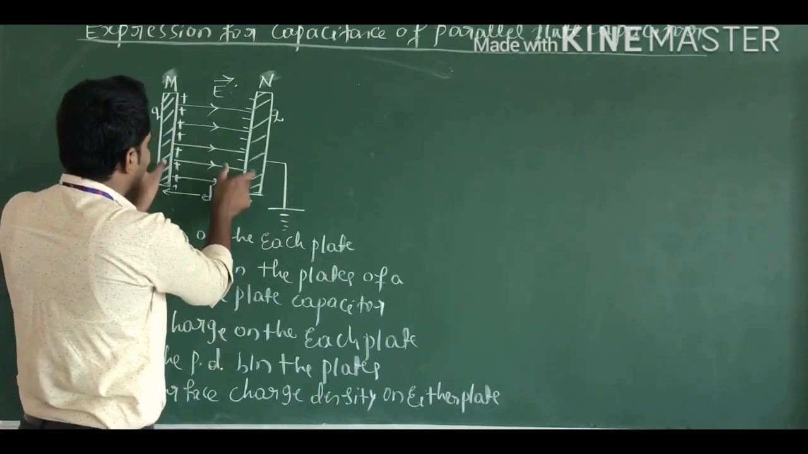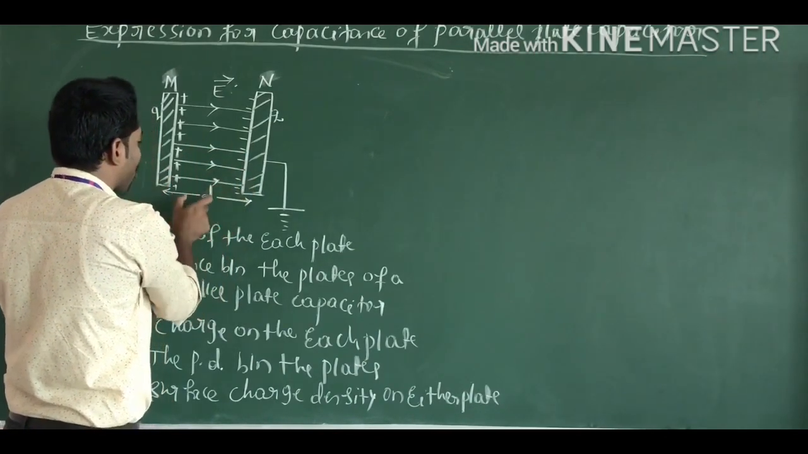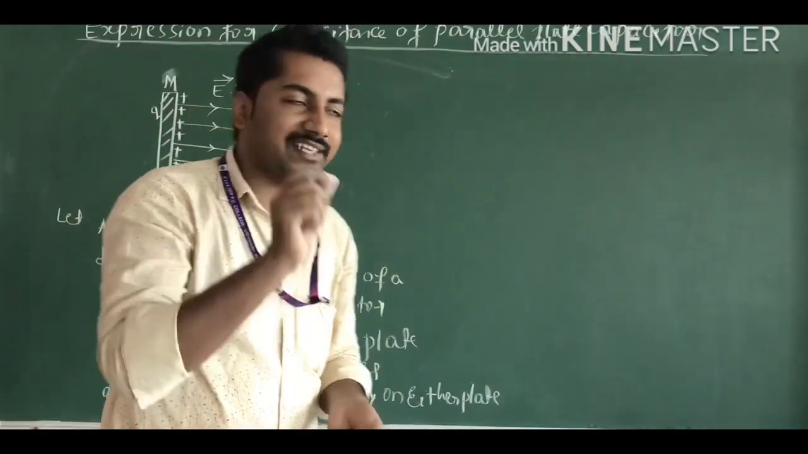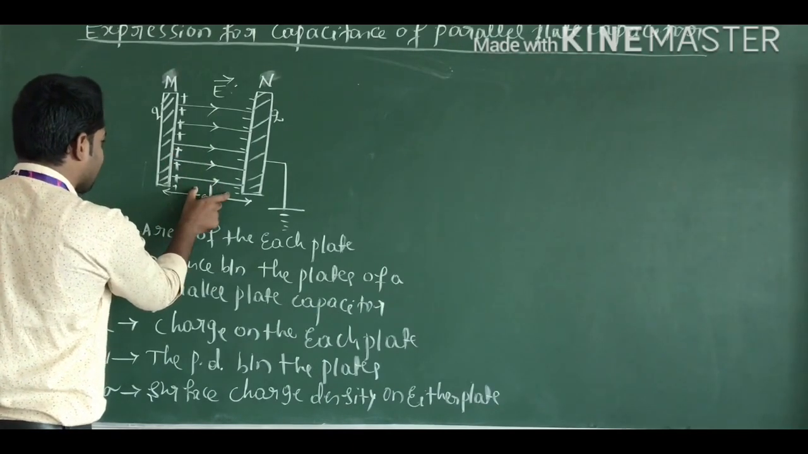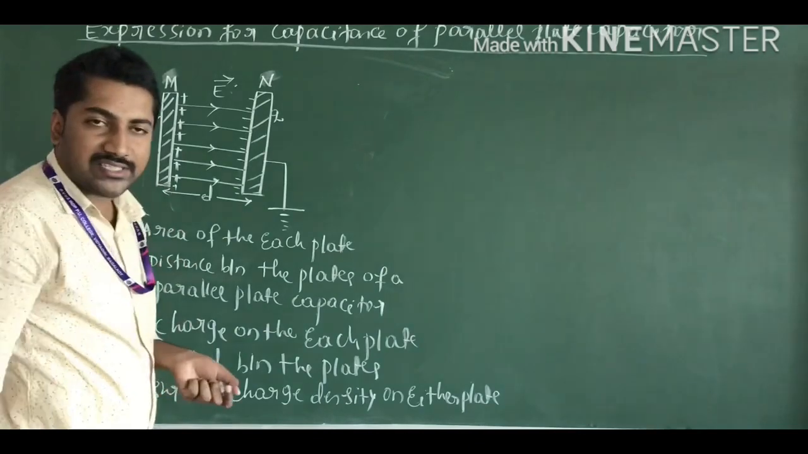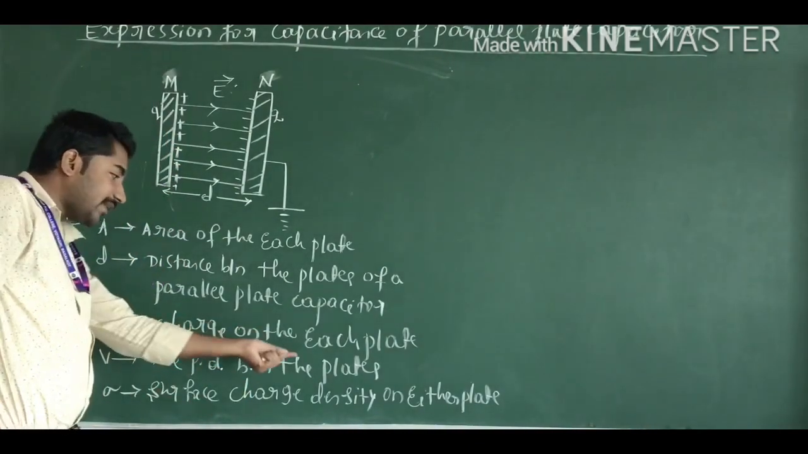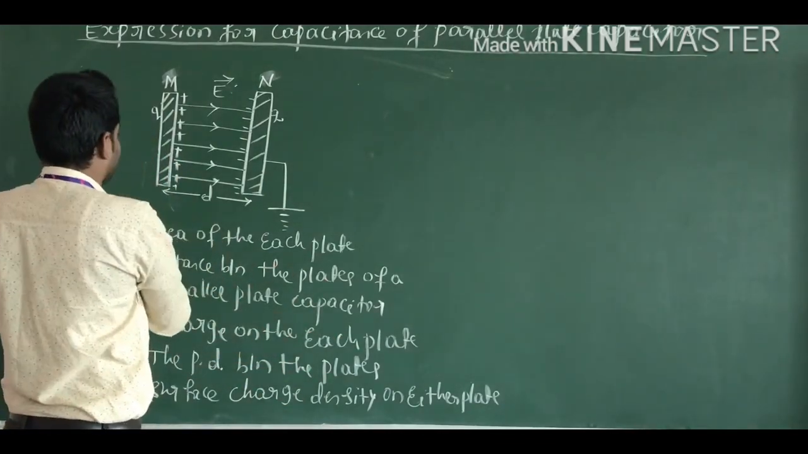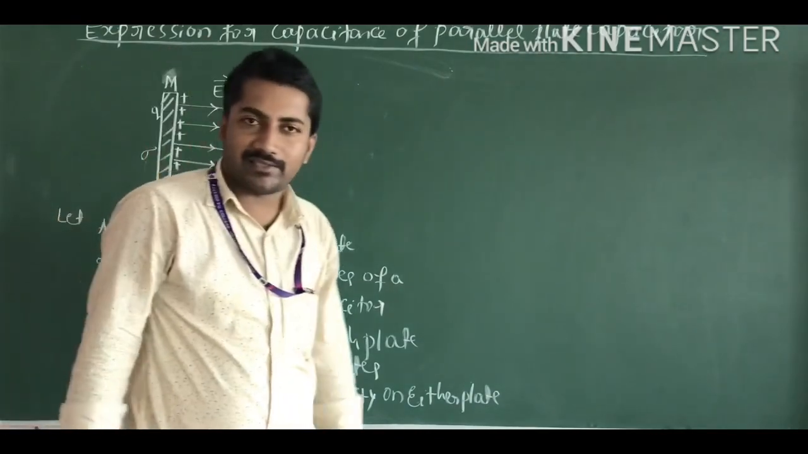Here the two metal plates are separated by a small distance d. A is the area of each plate. d is the distance between the plates of a parallel plate capacitor. Q is the charge on each plate. V is the potential difference between the plates, and sigma is the surface charge density on either plate.